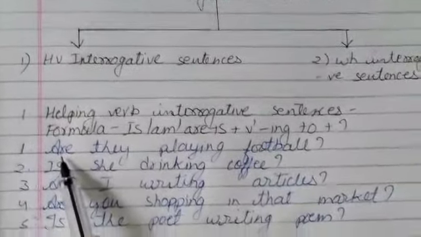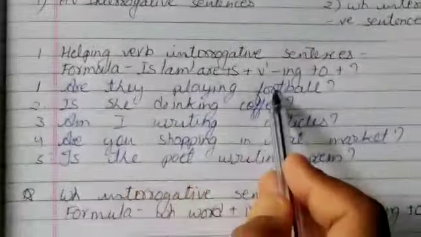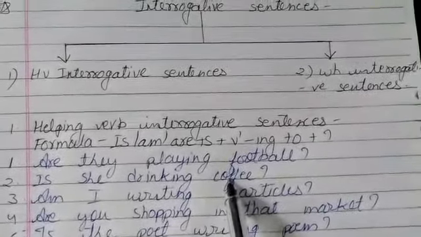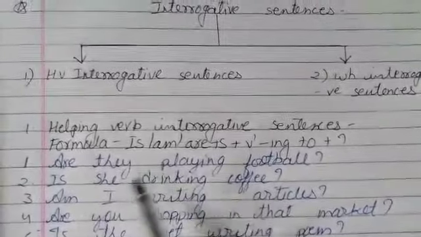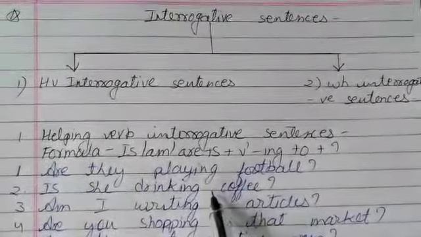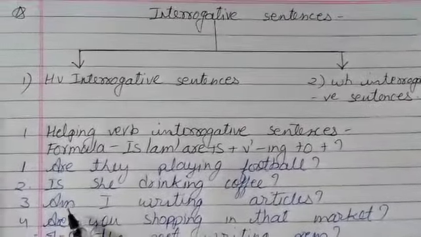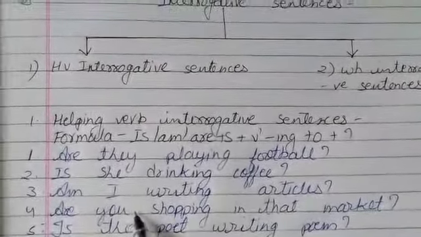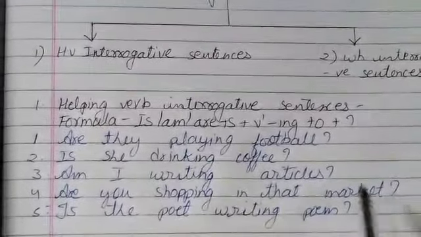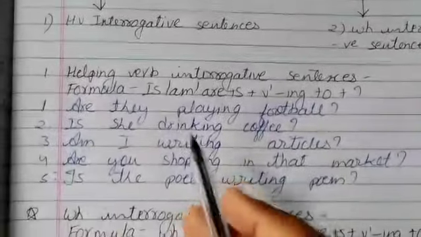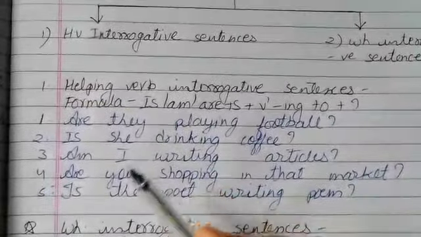Next, the examples. Are they playing football? Is she drinking coffee? We are asking the sentence in the yes or no form. The answer will be yes or no. It means it is an HV interrogative sentence. Am I writing articles? Are you shopping in that market? Is the poet writing poem? All the answers of these sentences will be yes or no.